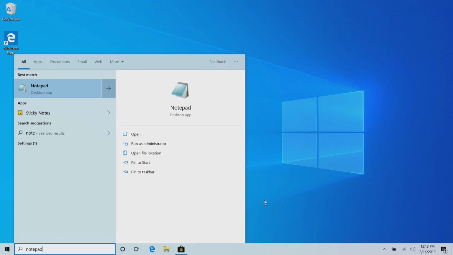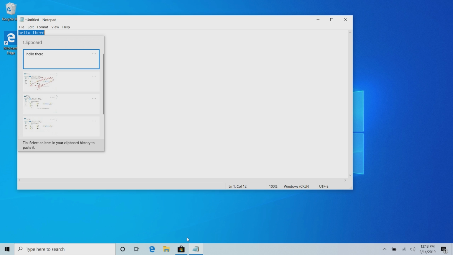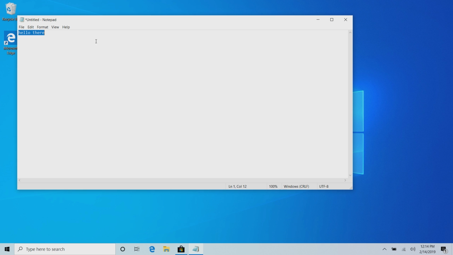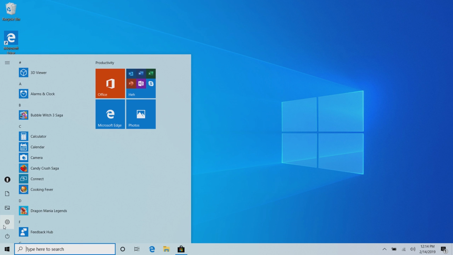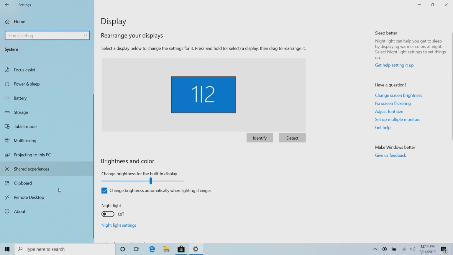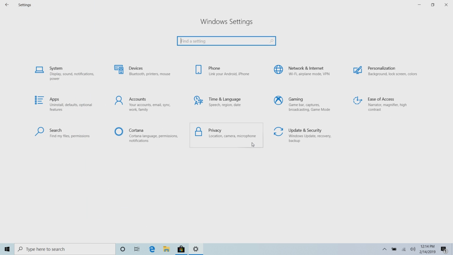So if we open Notepad here, for example, hello there. I copy that and open up the Cloud Clipboard. You can see the text is showing up there as well. And I can delete it, or I can pin it, and I can clear all, and that's how that goes. Again, Cloud Clipboard is off by default, especially the cloud bit. The cloud bit's definitely off by default. But you can go into settings and enable it, which, since we're going into settings now, let's take a look at some of the newest settings improvements. You should turn it on though, it's very handy.